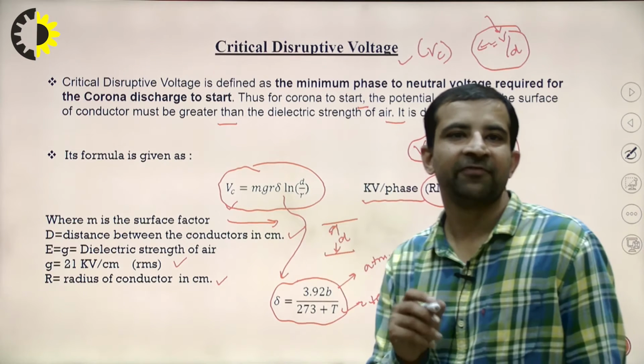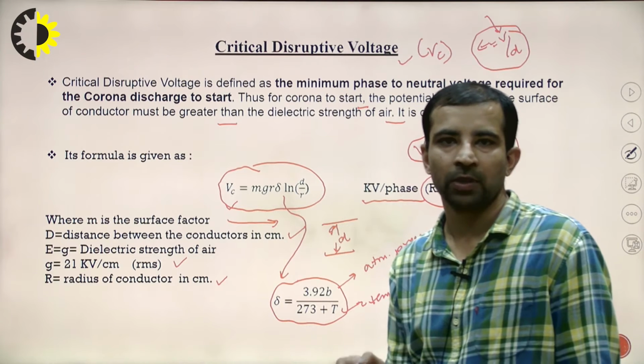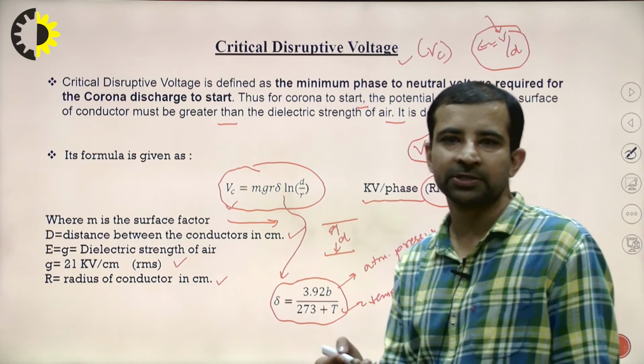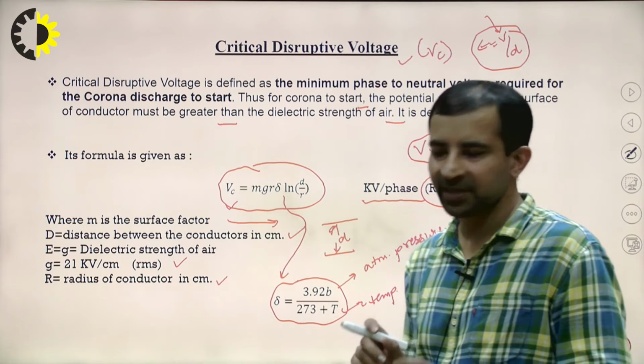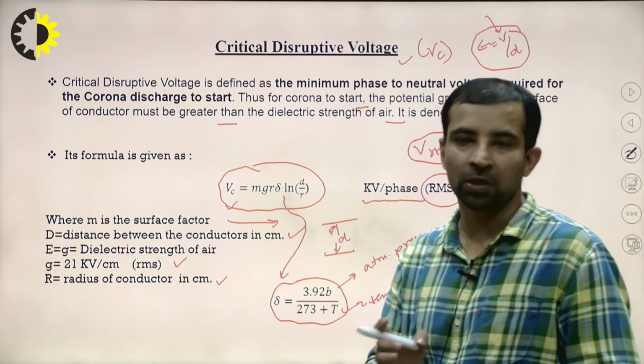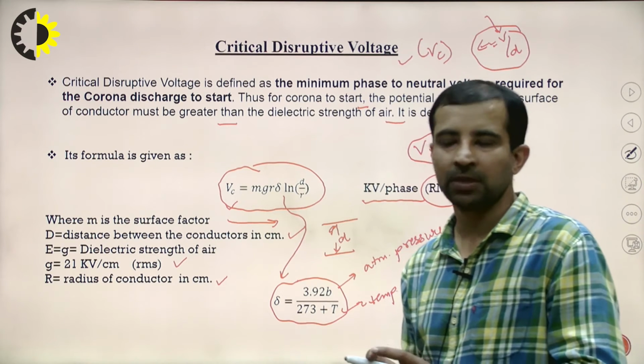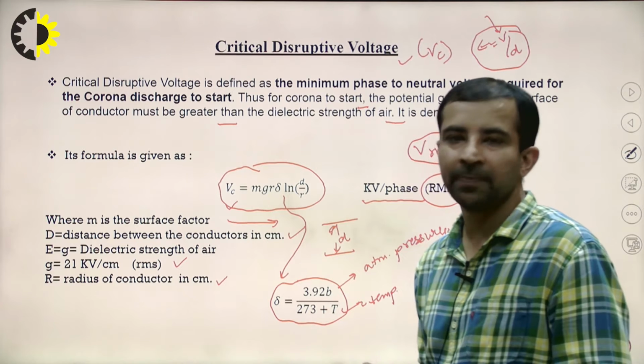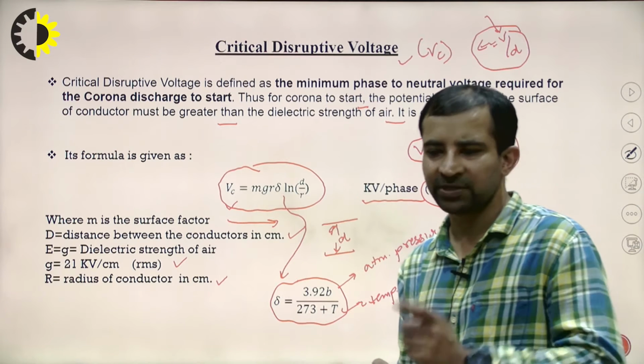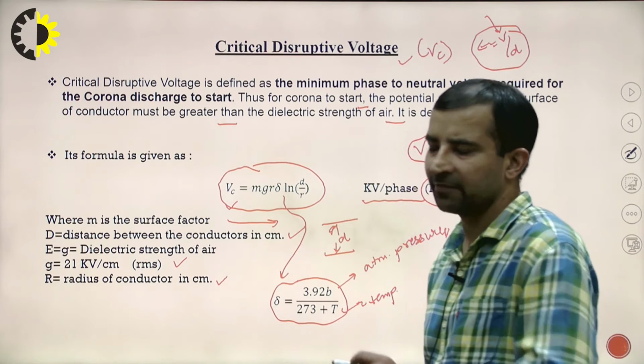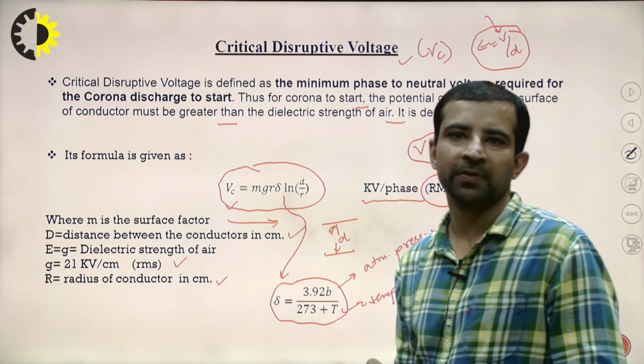So these are the different terminologies that are associated with the corona. Again, revising the concept: when the electric field is greater than the dielectric strength, the breakdown occurs and the ionization starts. The voltage at which the breakdown occurs is known as the critical disruptive voltage, that is VC.